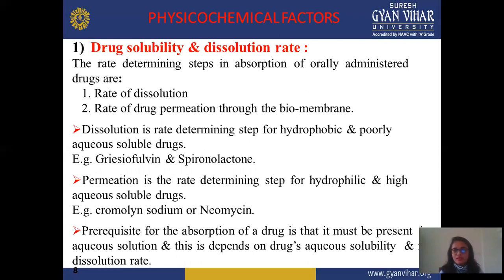First is physicochemical factor. In physicochemical factor, first is drug solubility and dissolution rate. In drug solubility and dissolution rate, the rate determining steps in absorption of an orally administered drug are the rate of dissolution and the rate of drug permeation through the biomembrane. And the solubility and dissolution rate mainly depend on which route you use for administration. Suppose you use a parenteral route, then it shows a better or desired effect because your drug directly reaches the blood. But in the oral route, it is slow and requires more concentration.